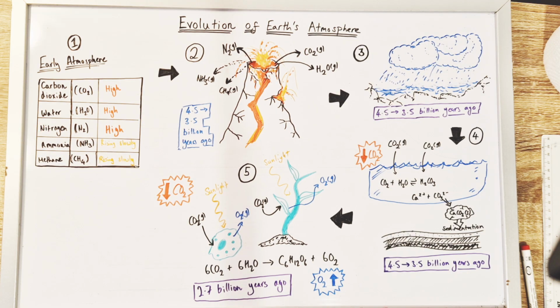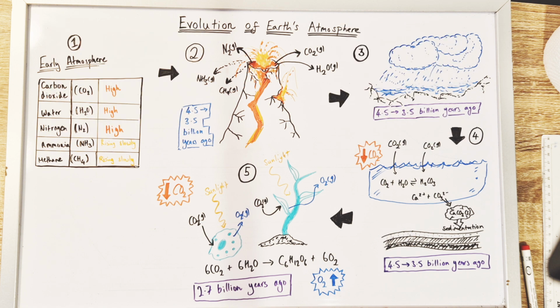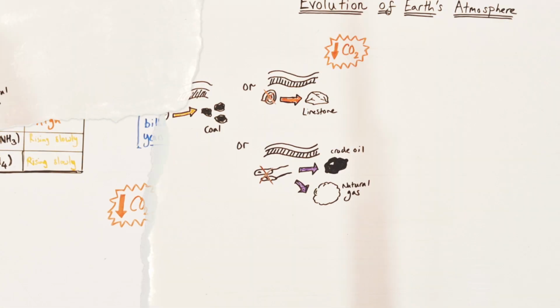Fast forward to 2.7 billion years ago, and an important event occurs: the proliferation of algae and green plants. Now, both these organisms are photosynthesizers. They can use the light energy from the sun to convert carbon dioxide and water into glucose and oxygen. They're autotrophs, they generate their own food. But again, it's going to have important impacts on our atmosphere. It's going to simultaneously decrease the amount of carbon dioxide present whilst increasing the amount of oxygen present, drastically and radically altering the planet's atmosphere.